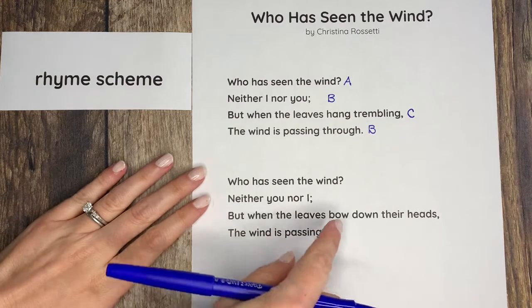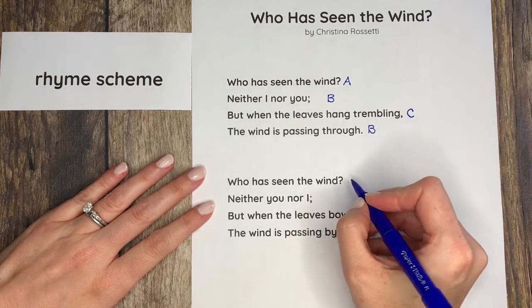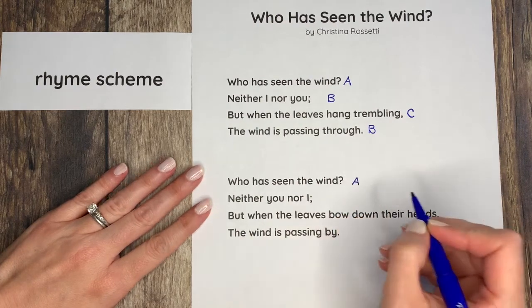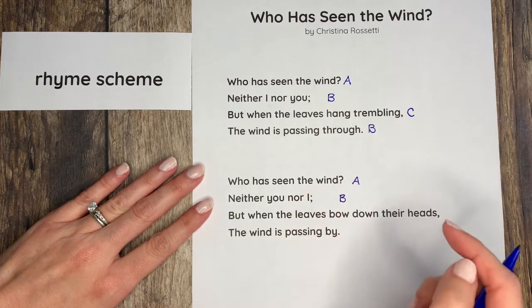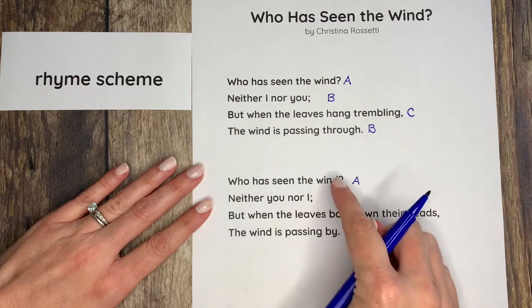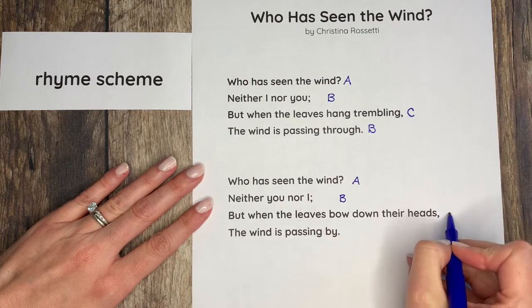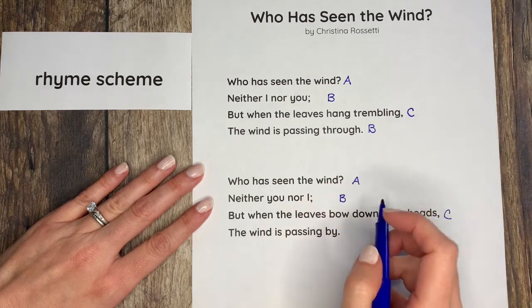Welcome back. Let's check what you did for your second stanza. So again, I'm starting with capital A. I and wind does not rhyme, so I'm going to give that a B. Heads, I, wind. That gets a C. By, heads, I, wind.